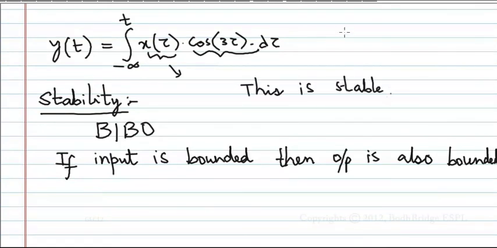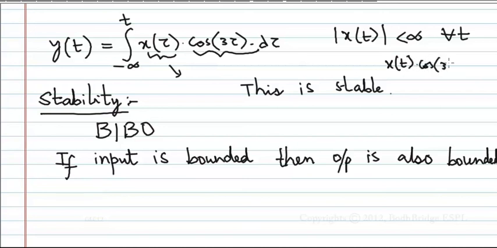Or I can say in this way, mod x of t is less than infinite for all t. Then x of t into cos 3t is less than infinity for all t. Therefore, the integral from minus infinite to t, I am not going from minus infinite to infinite, from minus infinite to t only, of cos 3 tau d tau is less than infinity, right?